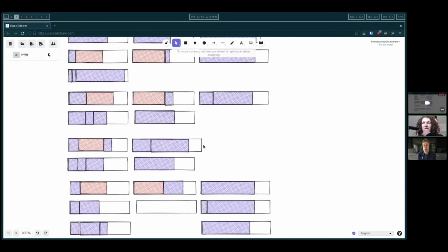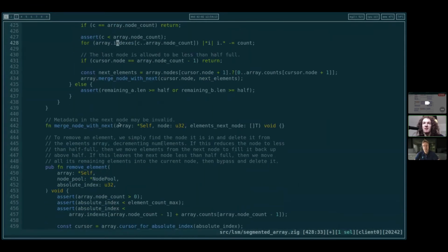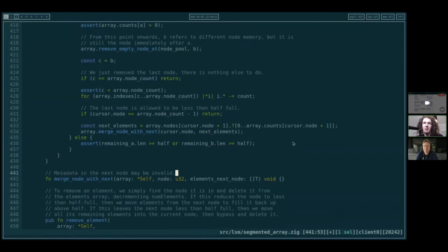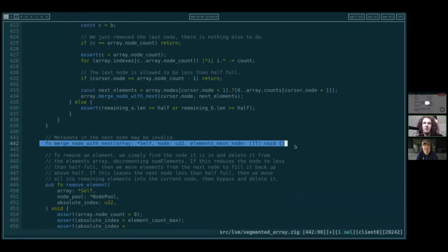Yeah. And so that's why we've got this merge algorithm the way we have it right now, where it just takes a node and a slice of elements in the next node, and then deletes the next node or fills it up and fixes the thing. This algorithm's got the perfect signature. That's what we want. We're still just figuring out how to feed stuff into that algorithm properly.